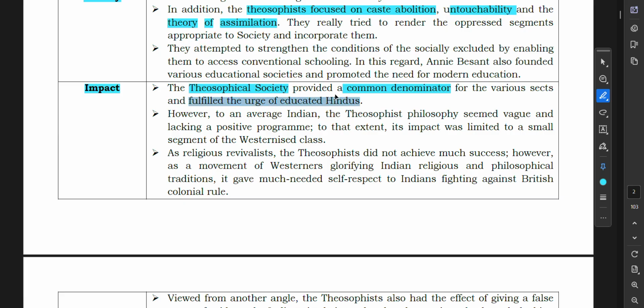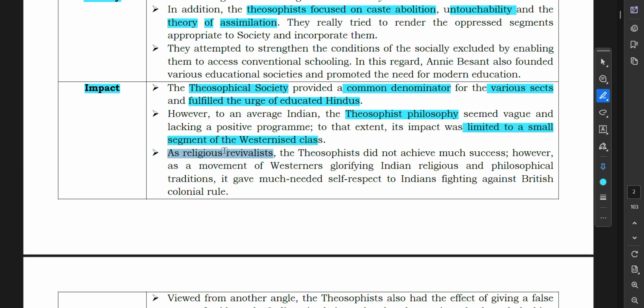Common denominator means that for various sections of society there will be a single denominator. However, to an average Indian, the theosophist philosophy seemed vague and lacking a positive program. To that extent, its impact was limited to a small segment of the westernized class.